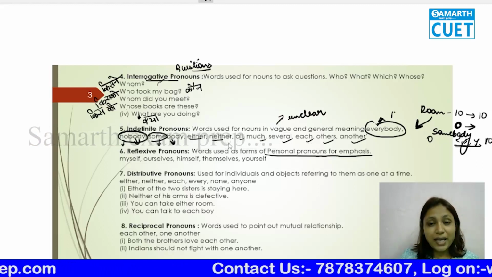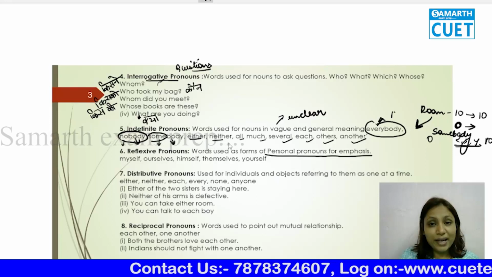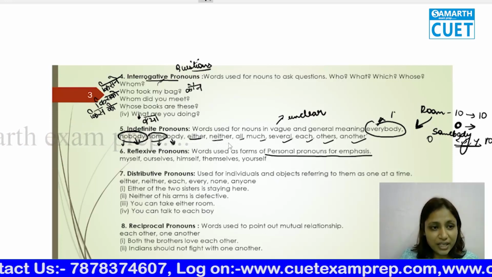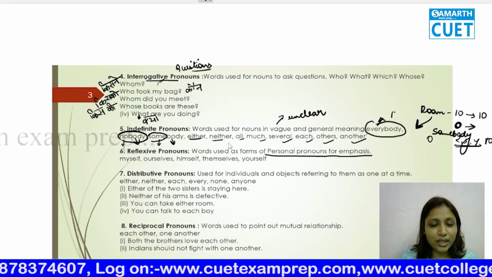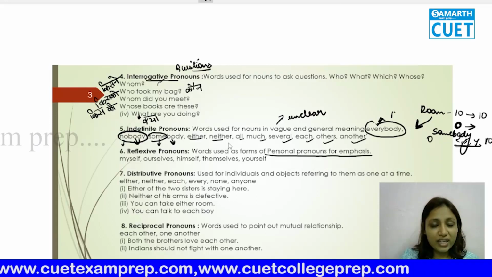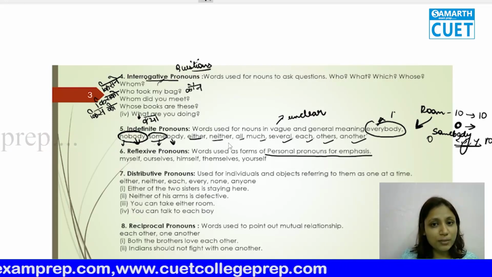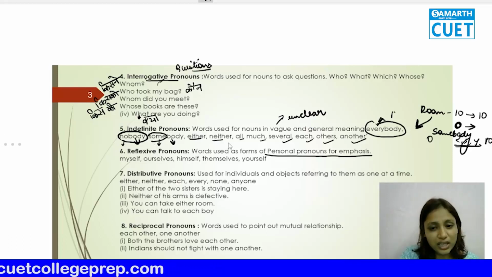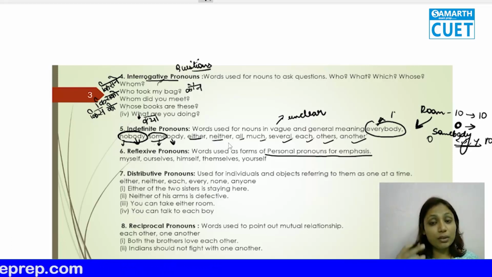So I did my homework myself. Whenever you have to put emphasis, या कहीं किसी चीज को जोर लगा के बोलना है कि हाँ ये हमने खुद ने किया है, किसी और ने किया है, whenever you have to put emphasis on the pronoun, that means ये मैंने खुद किया है या ये उस इंसान ने खुद किया है, then you use the reflexive pronouns.